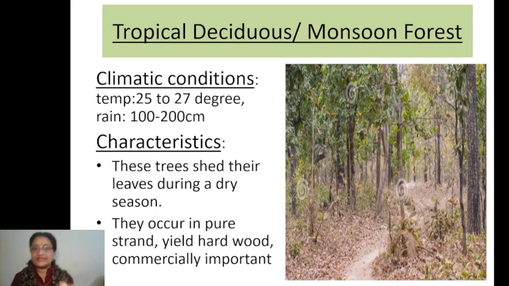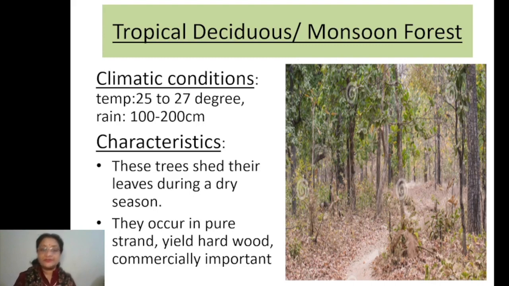But here, you should understand the basic difference between the two. The type of trees found in these forests are present in pure strand. That means in one particular region, you will find one species of trees. As you go to the other area, you will find some other species of trees. In the other region, again some different species can be found. Clear? So in this way it becomes more economical, right?